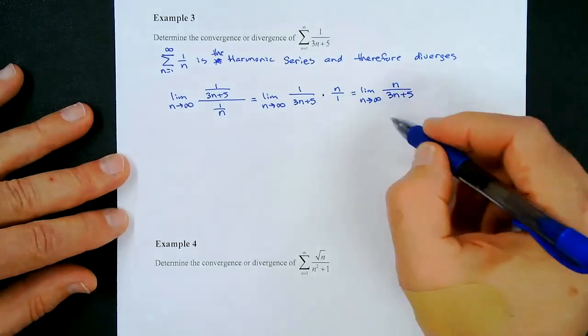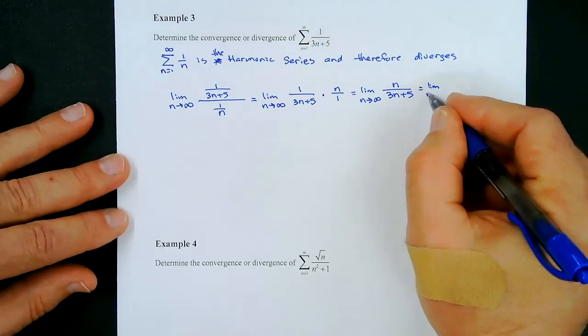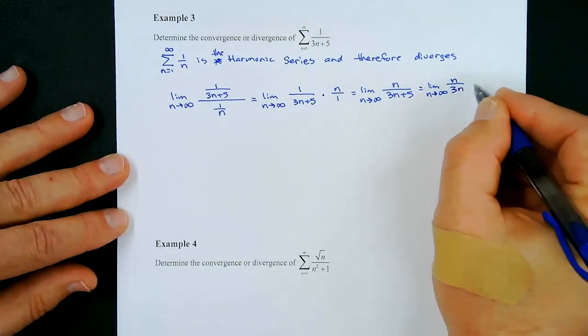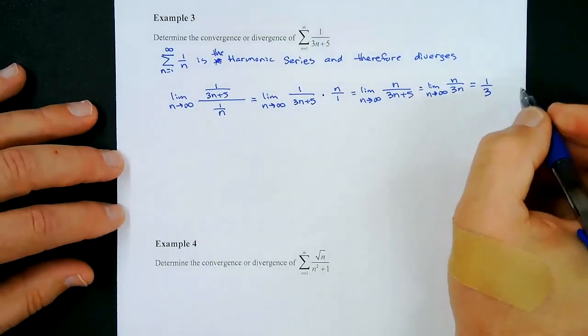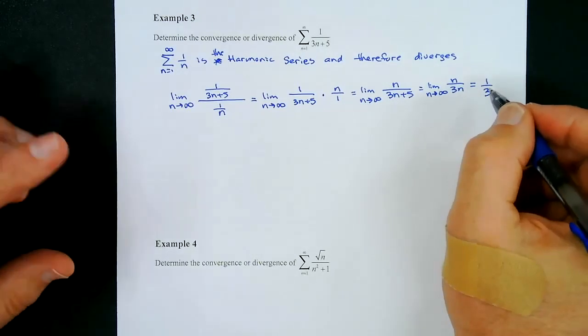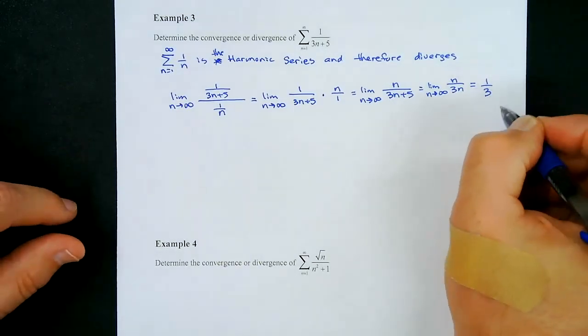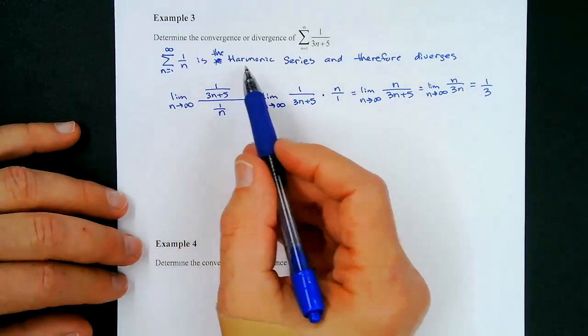We can evaluate this limit using magnitude. So this is the limit as n approaches infinity of n over 3n. That would turn out to be 1/3. So we know that the limit exists, it's finite, and it's also positive. And we know that this one diverges.